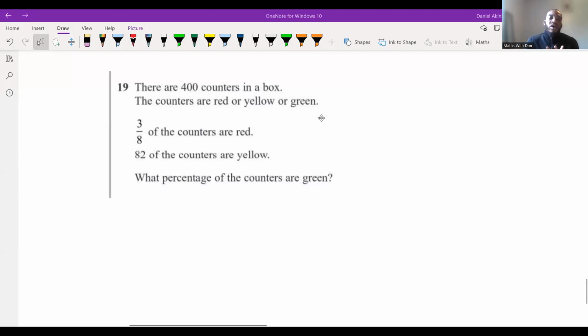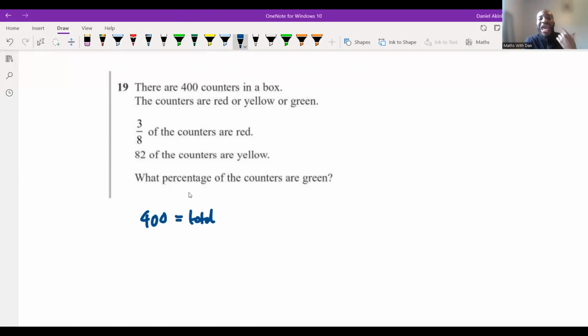Now, it says there are 400 counters in a box. The counters are red or yellow or green. We've got a bit of information here about two of the colors, right? 3/8 of the counters are red, 82 of the counters are yellow. What percentage of the counters are green? What I like to do with these types of questions is take it bit by bit. We've got 400 counters in total. 400 is equal to the total.